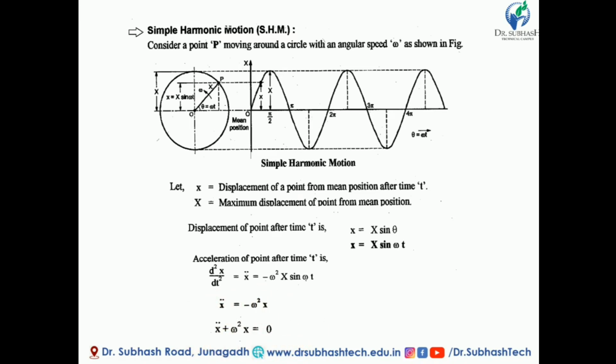In simple harmonic motion, acceleration is directly proportional to the displacement from the mean position and is directed towards the mean position. So if any body has such a motion in which acceleration is directly proportional to the displacement from the mean position and towards the mean position, then we can say that the body is moving with simple harmonic motion. Here omega is the natural angular speed.